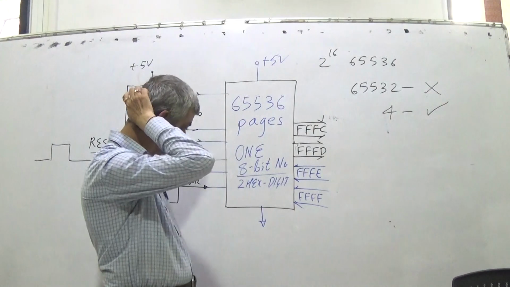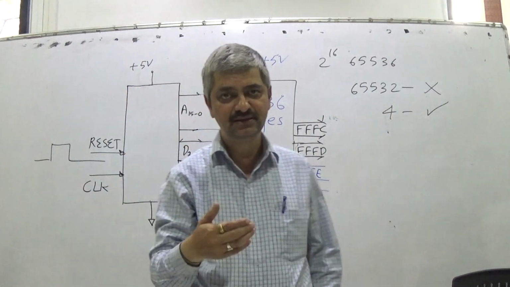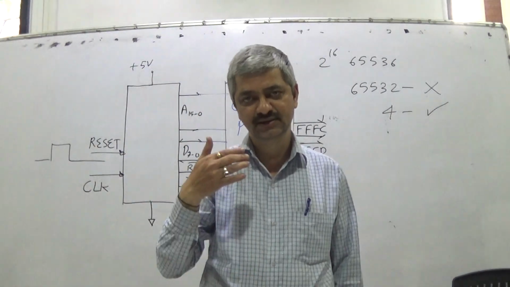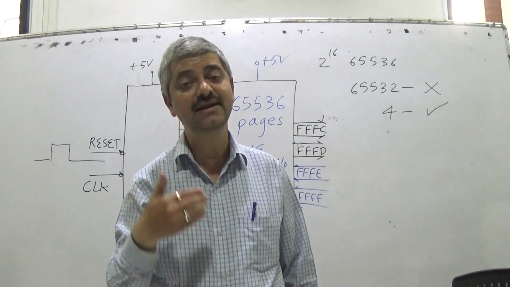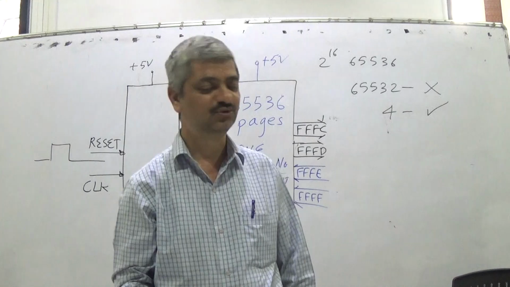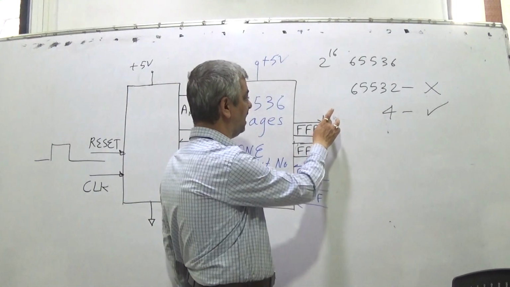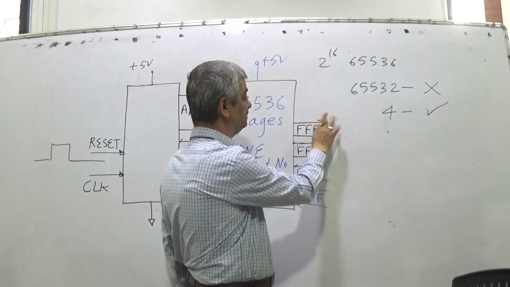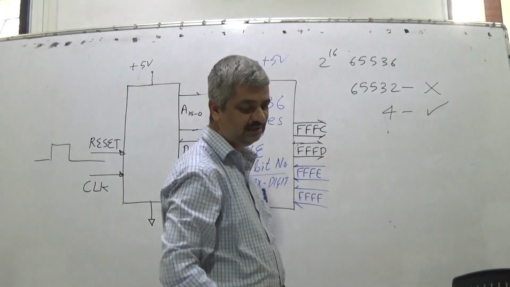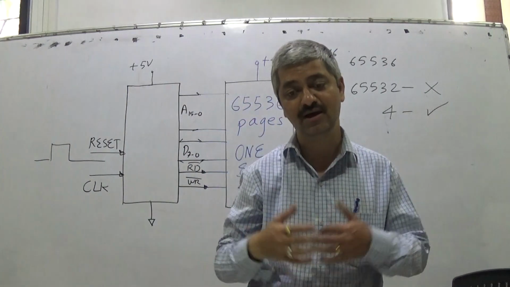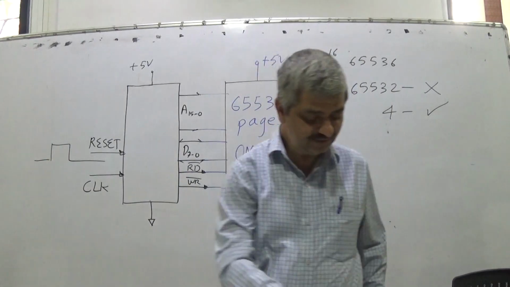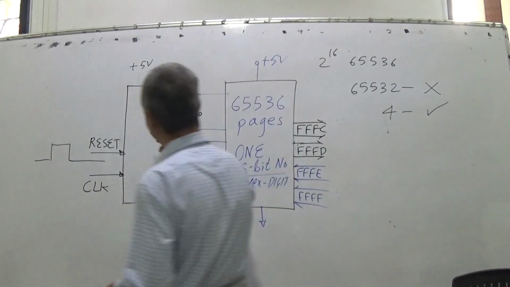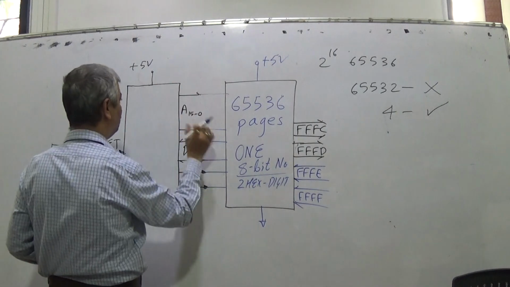So memory contains read-only, read-write, temporary, permanent, and I/O locations. Each I/O location is nothing but pins. Suppose I want to perform now with these pins.